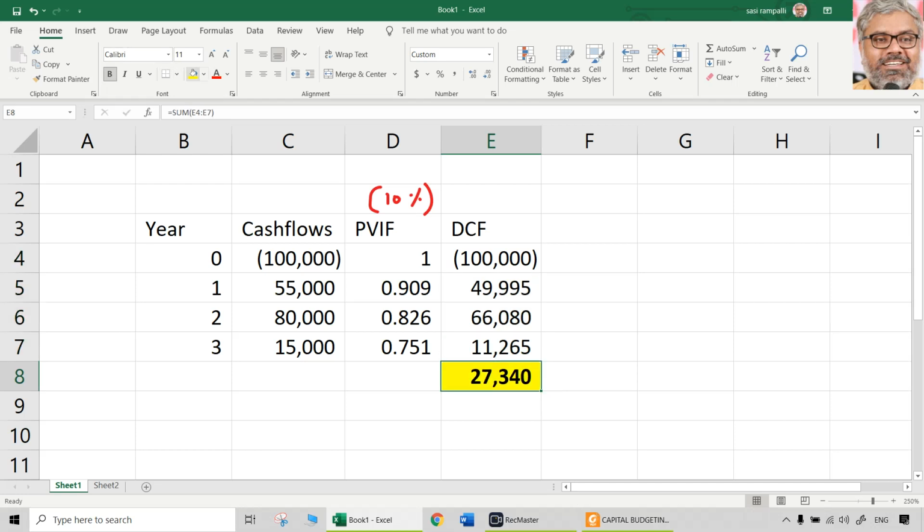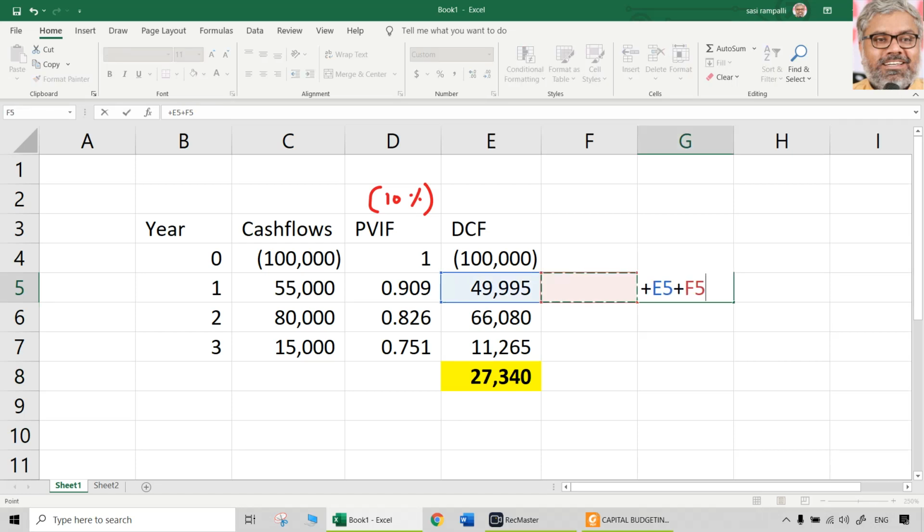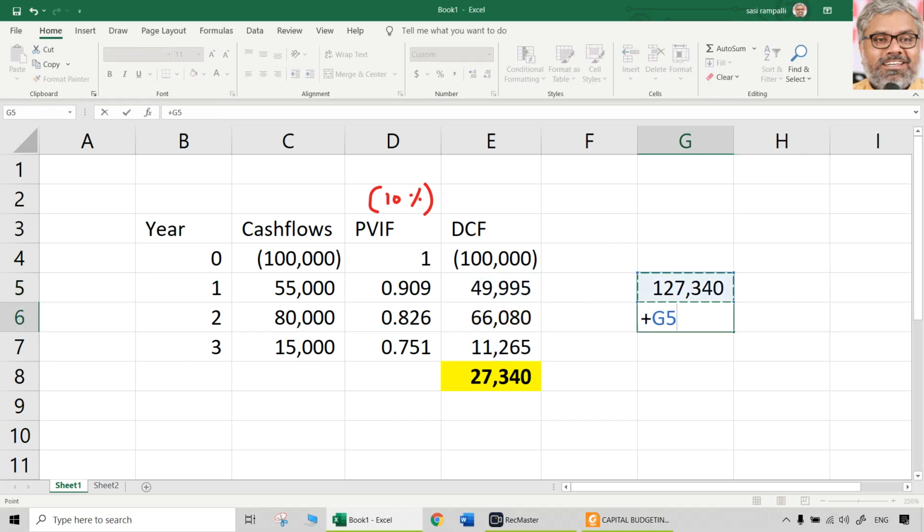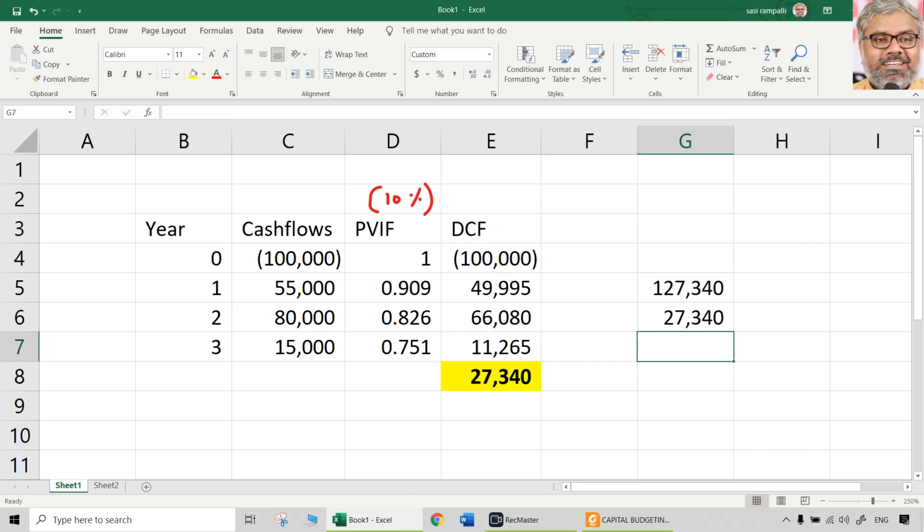You have to do these calculations on paper with the calculator. The total of all of them is 27,340. So what did we do effectively here? We have taken the present value of cash inflows for 3 years, which is 127,340. From that we have reduced the initial cash outlay, that is 1 lakh. So the net present value is nothing but present value of cash inflows minus initial investment, as the formula says.